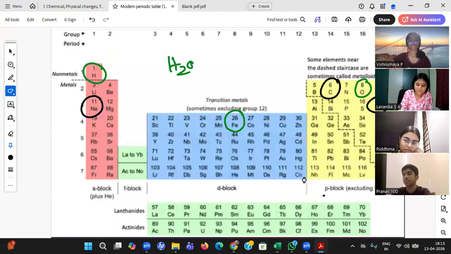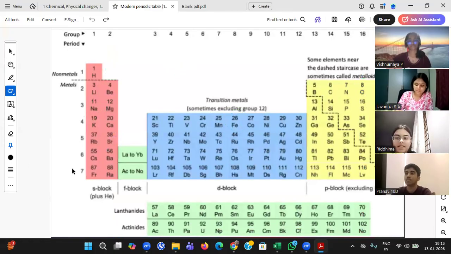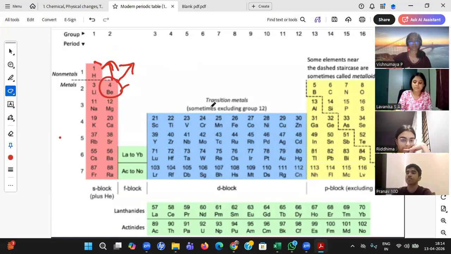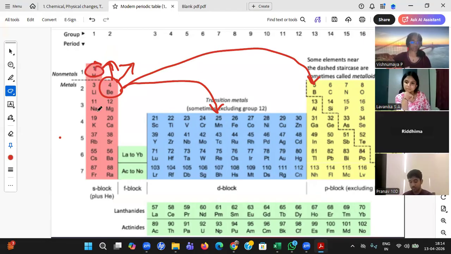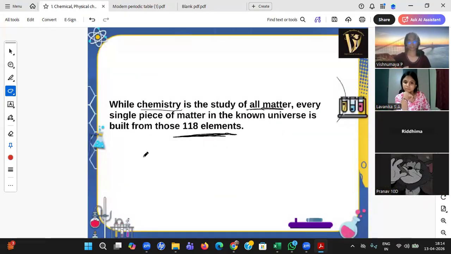Ridhima, understood, beta? Yes, sir. So, sir, what do we need to study? You need to study what its boiling temperature is, what its melting temperature is, how it will react with another element, how it will react with this one. Can I taste it? Can I touch it? Can I consume it? If you are reading about a particular element like that, about all the 118 elements, that is nothing but chemistry. Understood, Lavanika? Yes, sir. Very good, student.